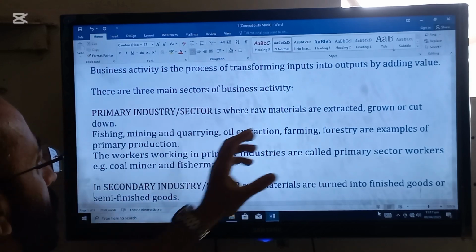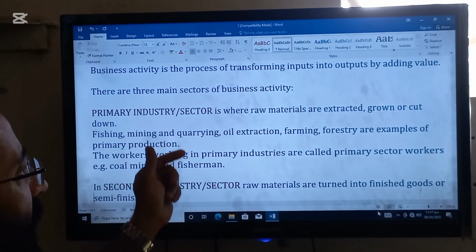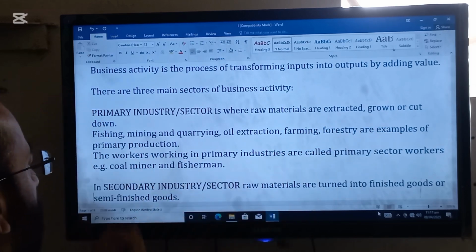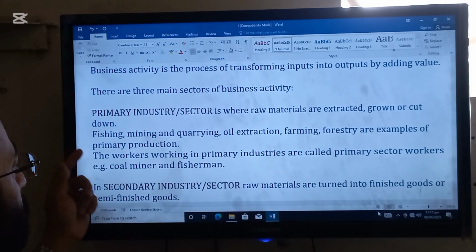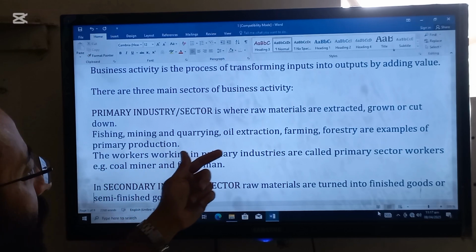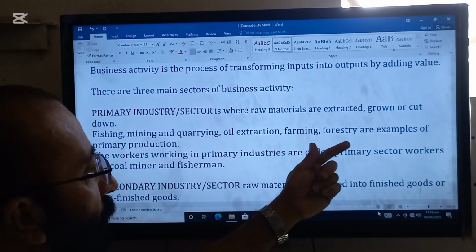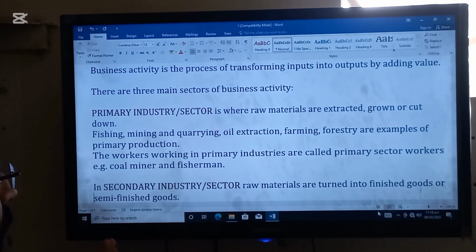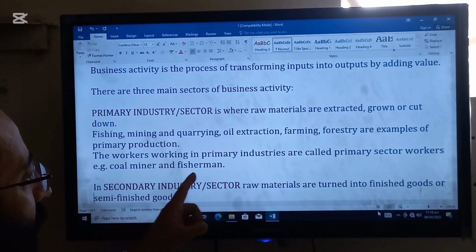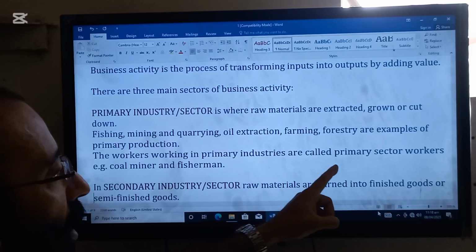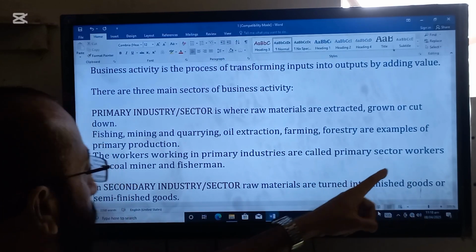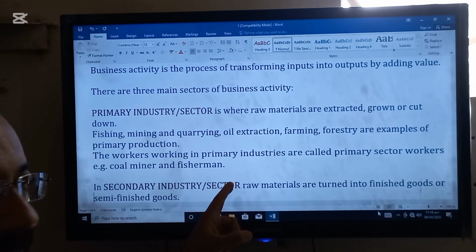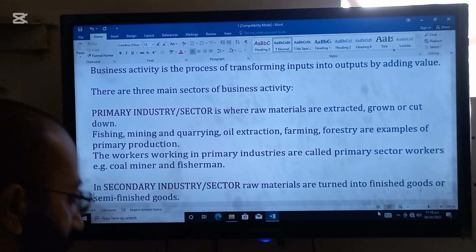Examples are fishing, mining, and quarrying, oil extraction, farming, and forestry. The workers in primary industries are called primary sector workers, for example, coal miners and fishermen. So this is the primary sector.